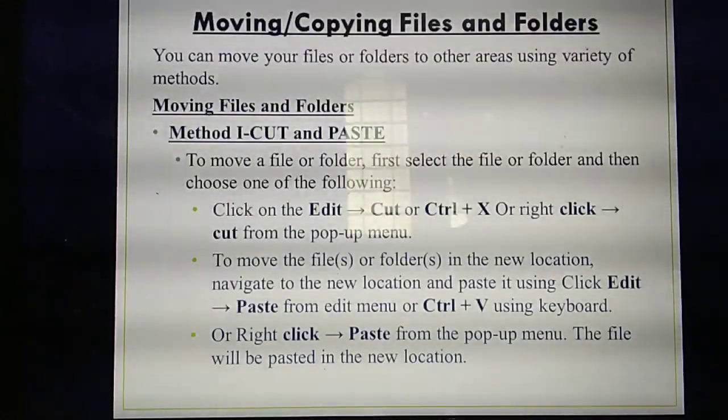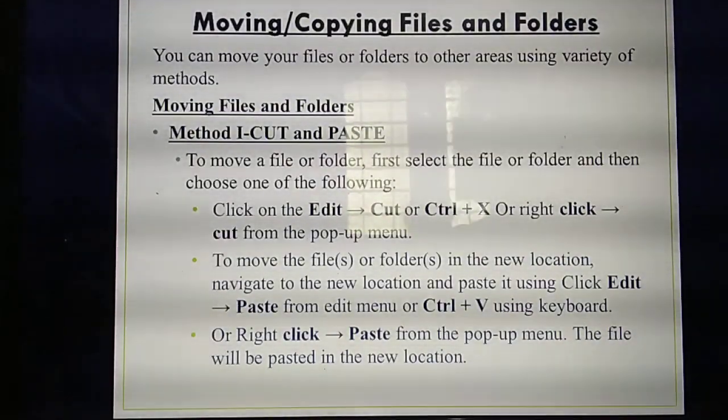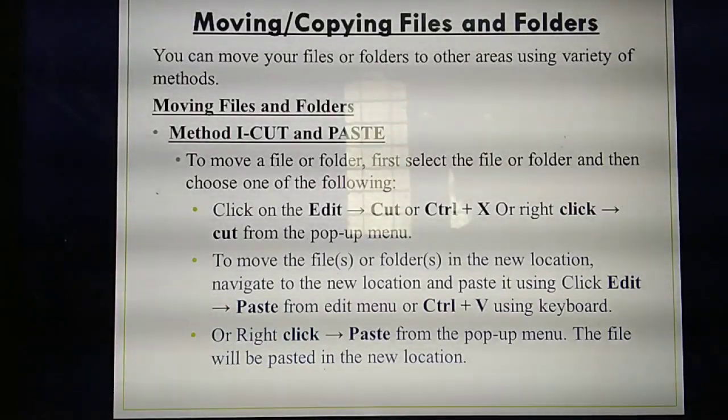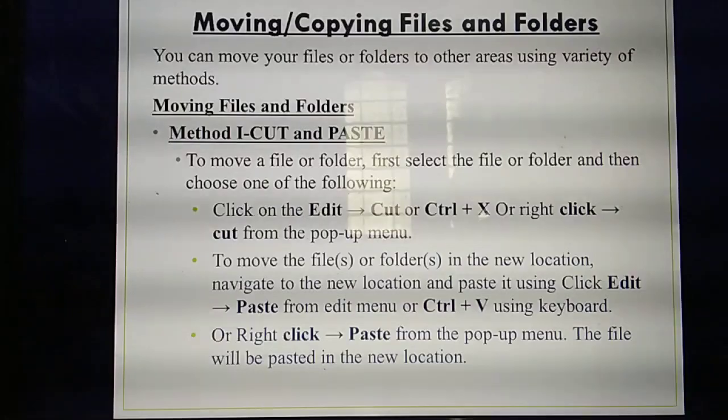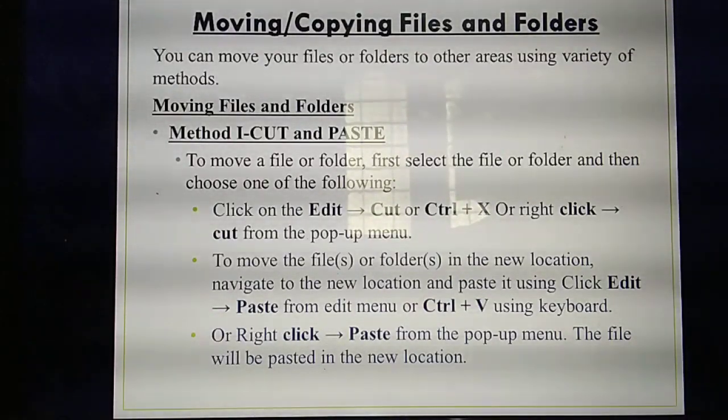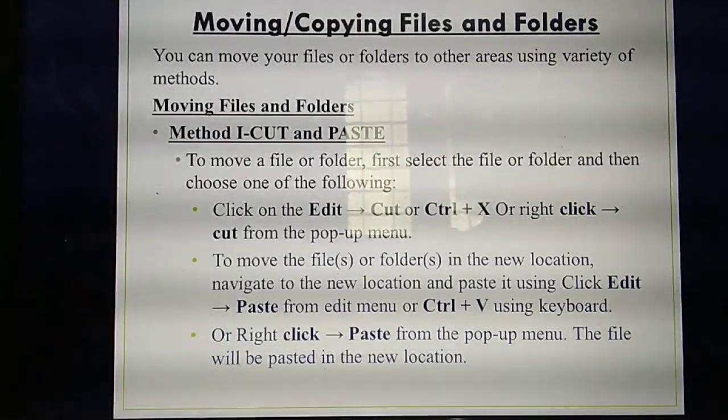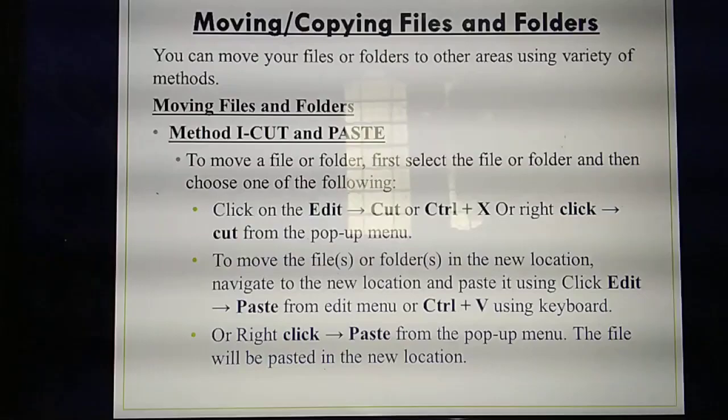Okay. So listen. We have studied 3 methods to rename files or folders. What's the first method? Using the file menu. File menu means first select the folder, then select file, rename option, type the name and press enter. That's the first one.